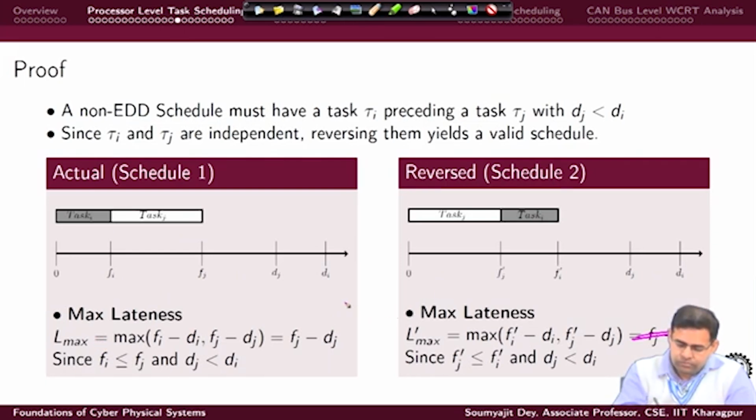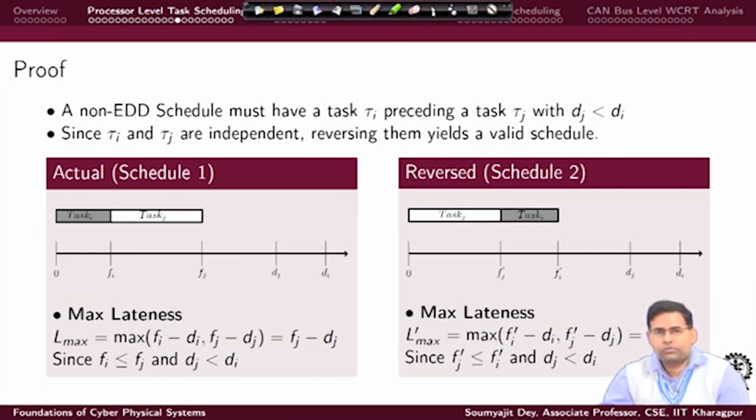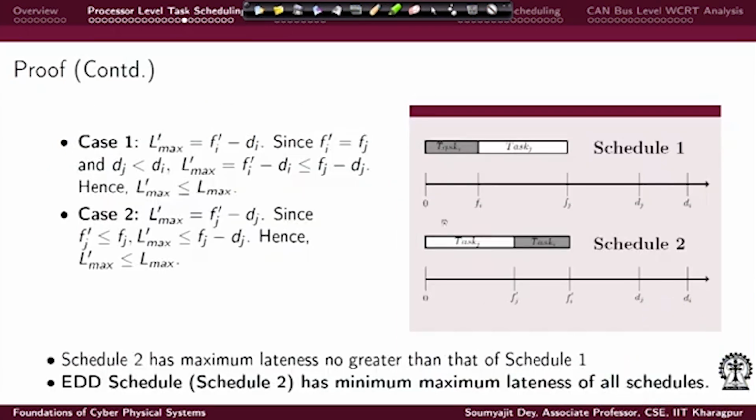So, this is it. When I am following EDD, I am minimizing the maximum lateness for the two task system. In general, it is a difficult proof, but we can definitely show that for any number of tasks this argument will hold. So, this is the statement that we can make: schedule 2 has maximum lateness which is no greater than that of schedule 1.